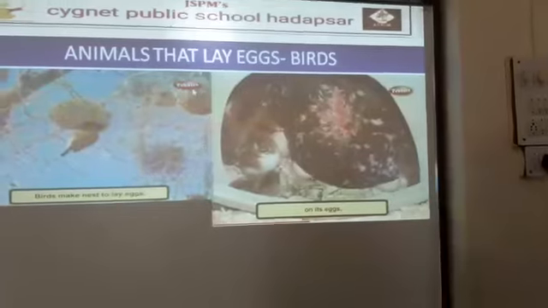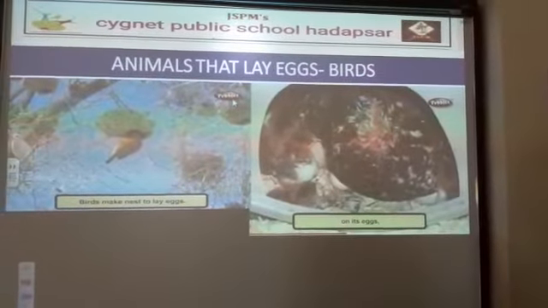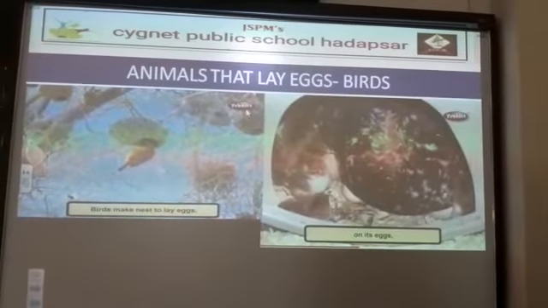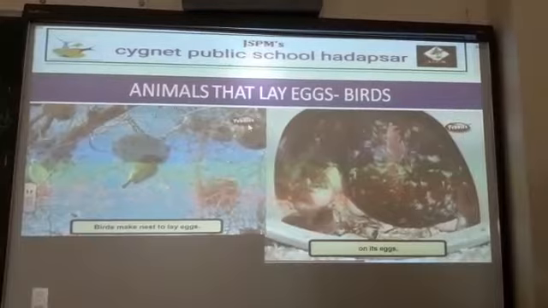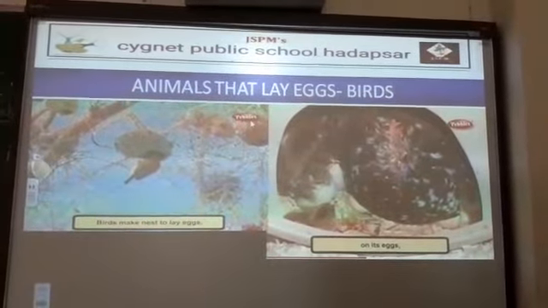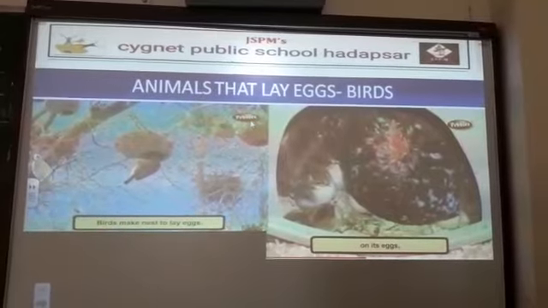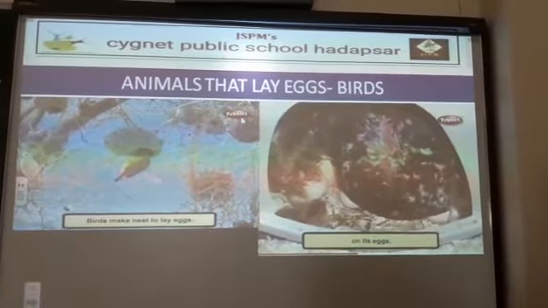Reptiles do not sit on their eggs. They keep their eggs in holes, and some other animals keep their eggs as they are so that they get sunlight and warmth, which helps them to hatch.